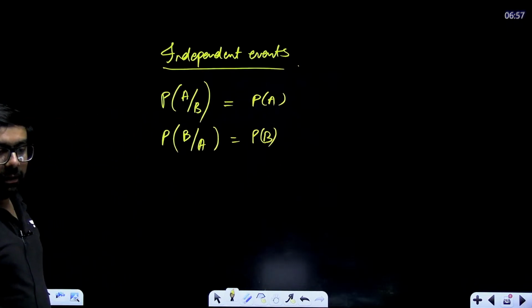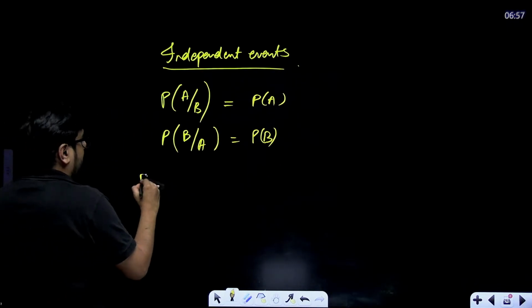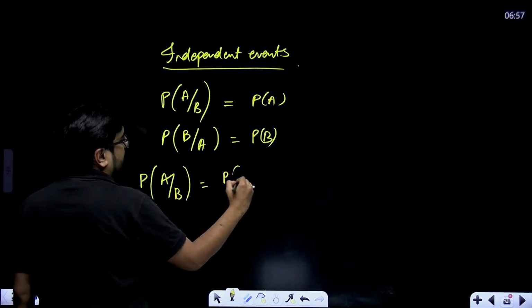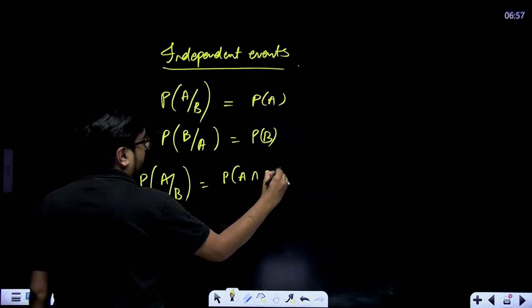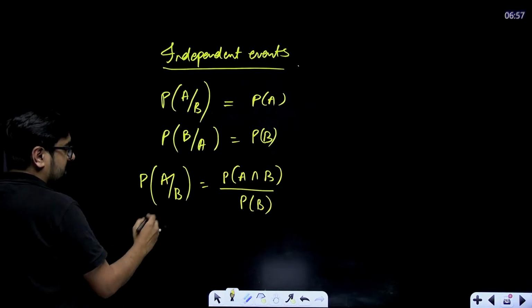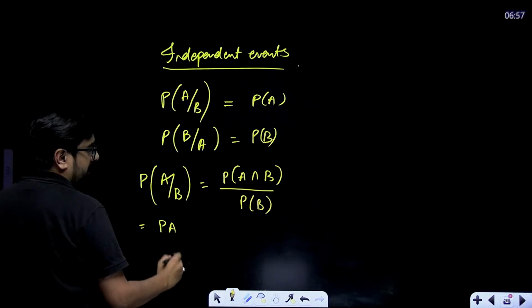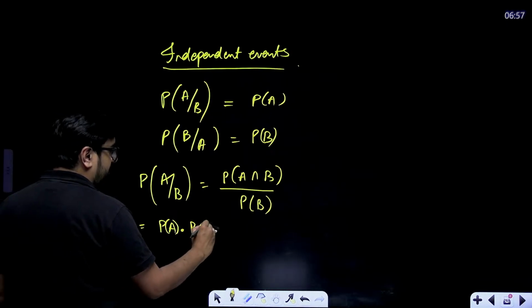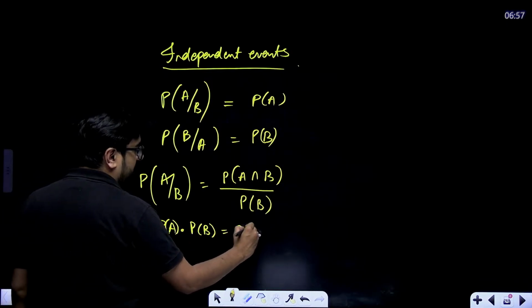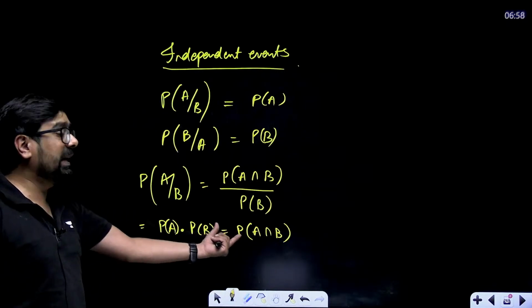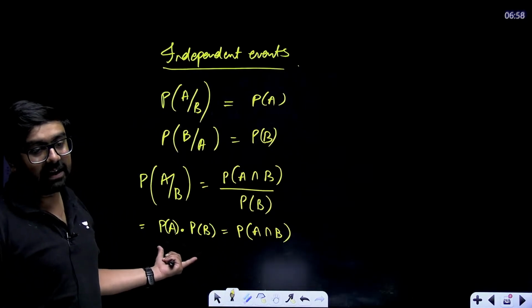Okay. So when we write the formula, which is P of A intersection B over P of B, this thing is P of A only. So P of A multiplied with P of B will come out to be P of A intersection B if A and B are independent events. This is a direct formula which you should remember.